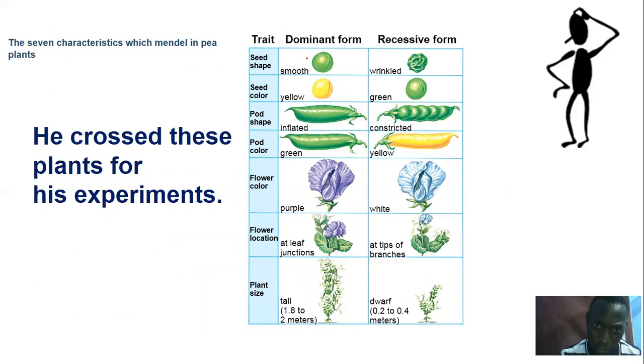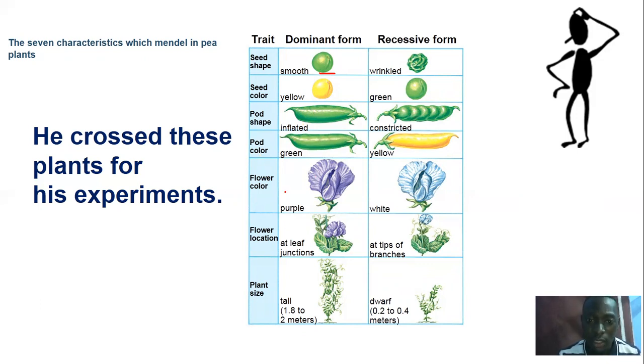He looked at the shape of the seed, where some seeds were smooth, others were wrinkled. He looked at seed color, where some seeds were yellow and some were green. He looked at the pod shape, inflated and constricted. He looked at the pod color. Some pods of peas were green and some other pods were yellow.